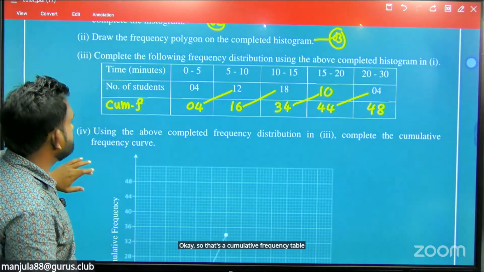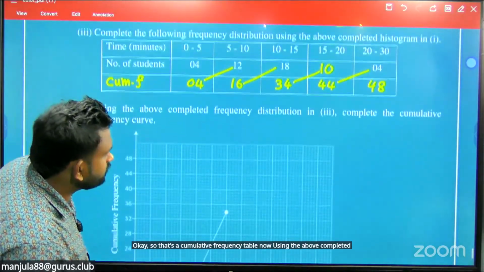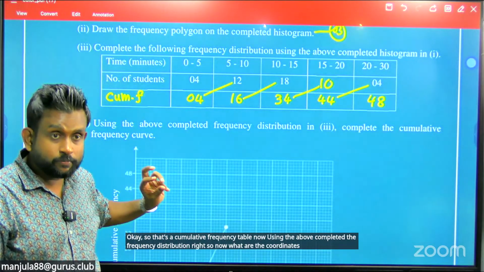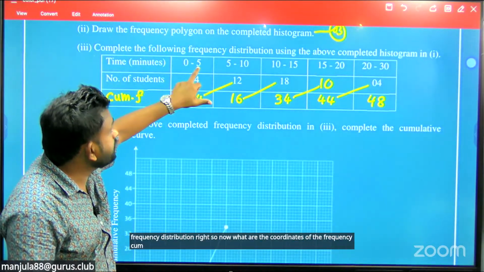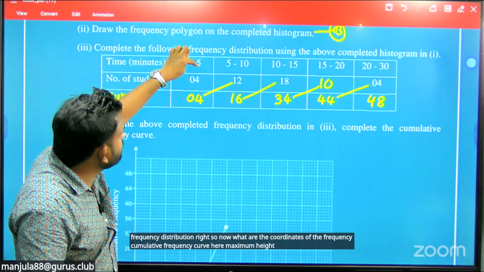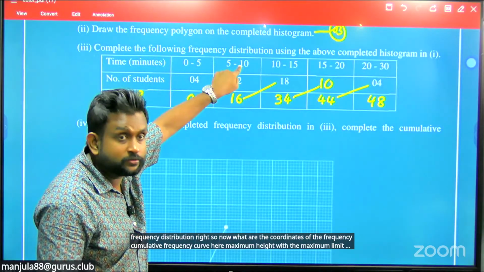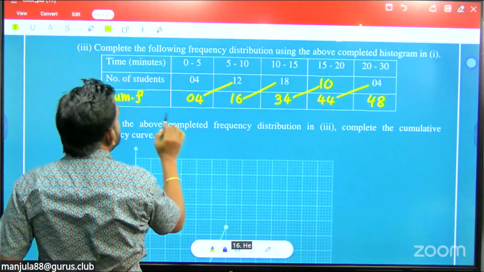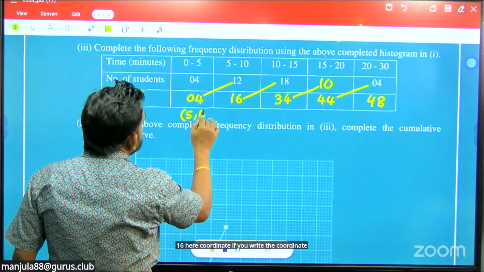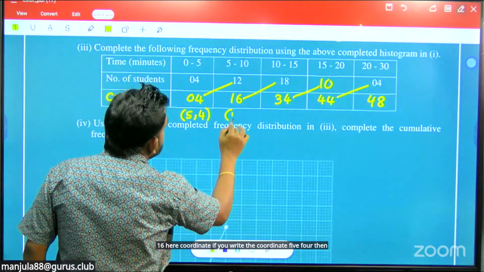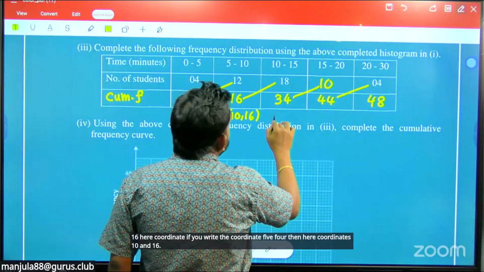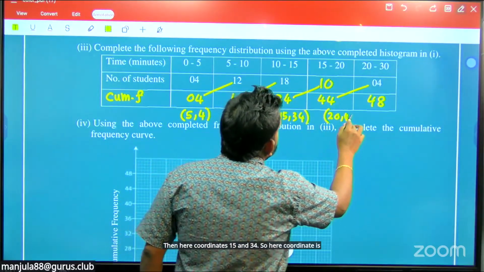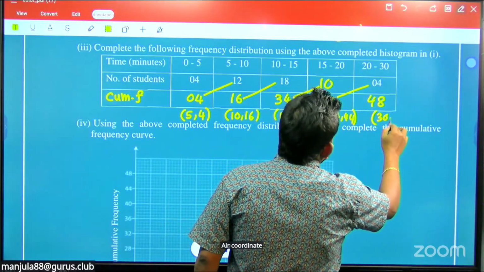Now, using the above completed frequency distribution, what are the coordinates of the cumulative frequency curve? Here, the maximum limit 5, 4. Here, the upper limit 10, 16. If you write the coordinates: 5, 4. Then here coordinates 10 and 16. Then here 15 and 34. Here the coordinate is 20 and 44. Here the coordinate is 30 and 48.